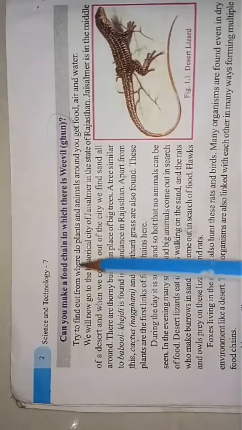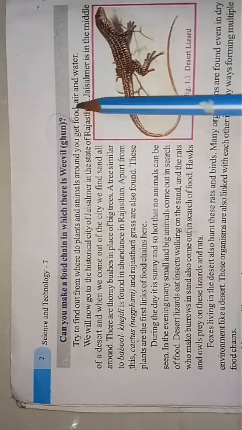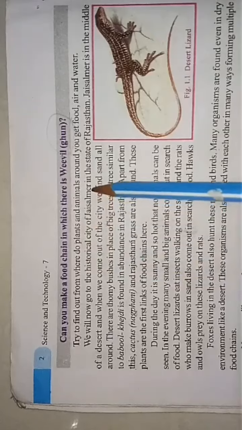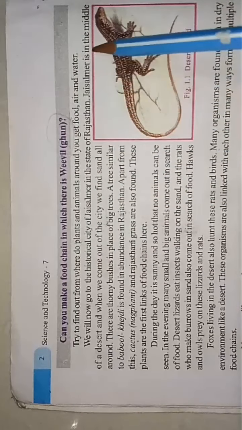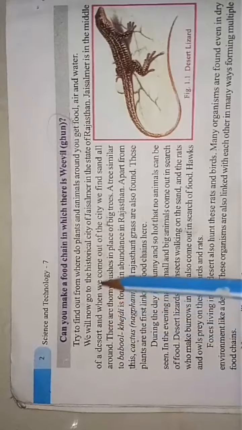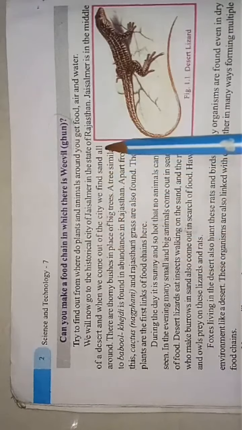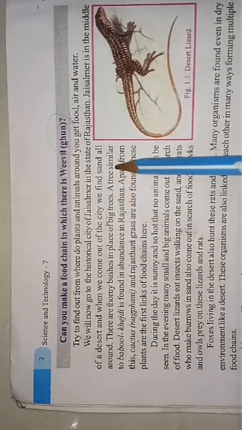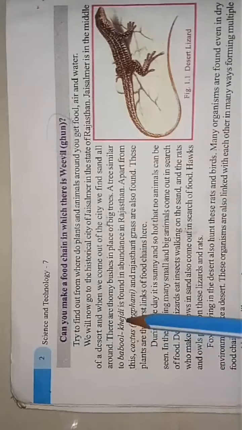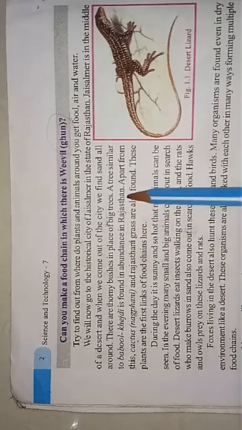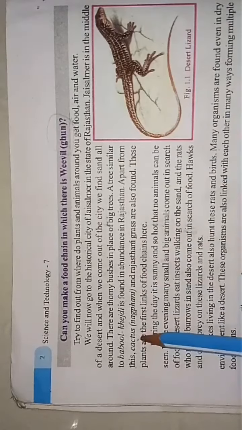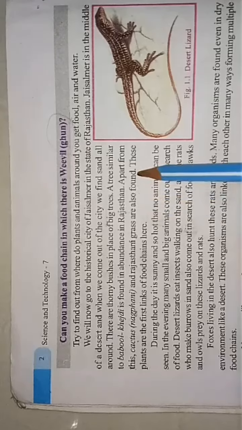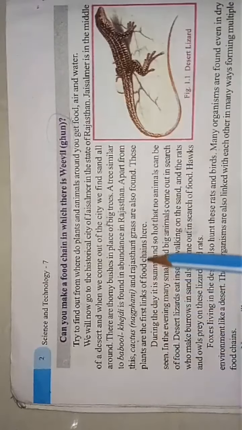Try to find out from where the plants and animals around you get food, air and water. We will now go to the historical city of Jaisalmer in the state of Rajasthan. Jaisalmer is in the middle of a desert, and when we come out of the city, we find sand all around. There are thorny bushes and, in some places, big trees. A tree similar to babul, kejri, is found in abundance in Rajasthan. Apart from this, cactus, that is called nagfani, and Rajasthani grass are also found. These plants are the first links of the food chain here.